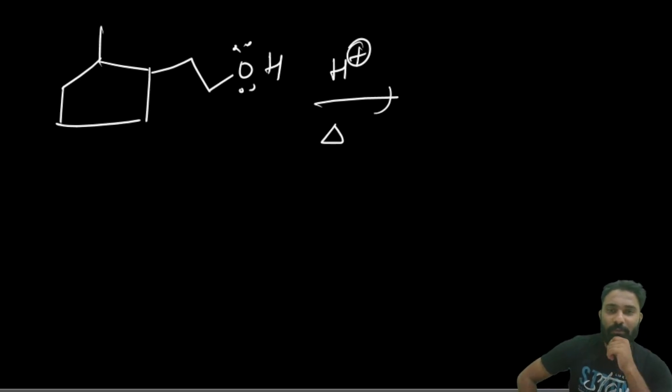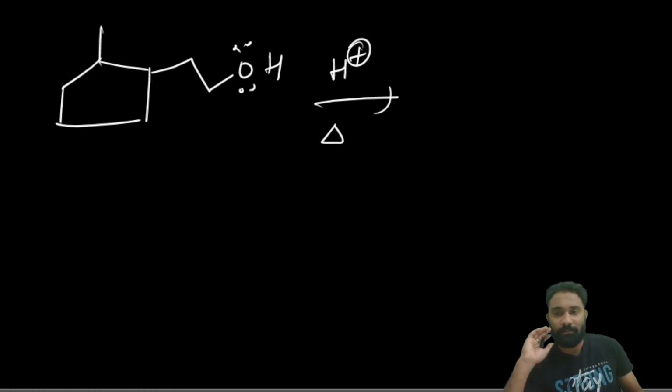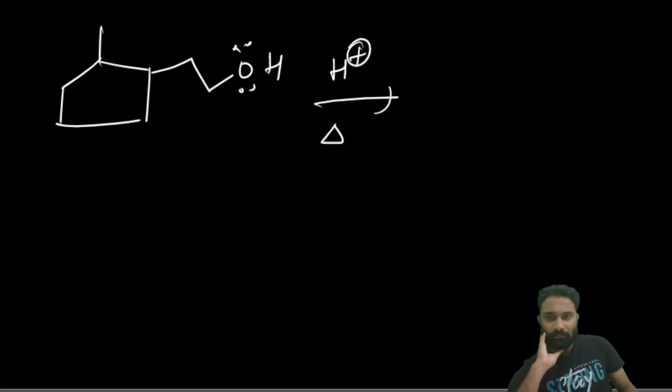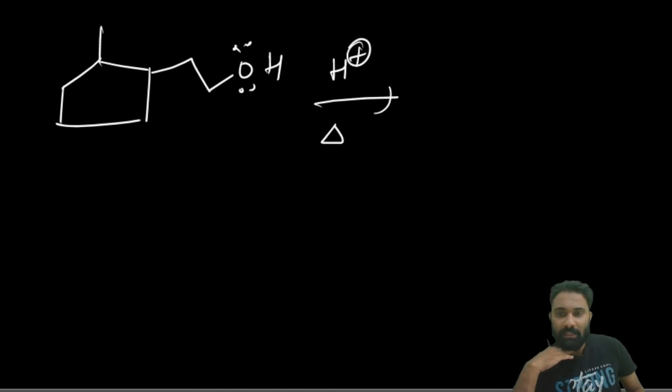Now, what is the IUPAC name of the product? Try to cross check. Pranit, your answer hasn't come yet. 1,3 dimethyl cyclohexane 1-ene. Good.